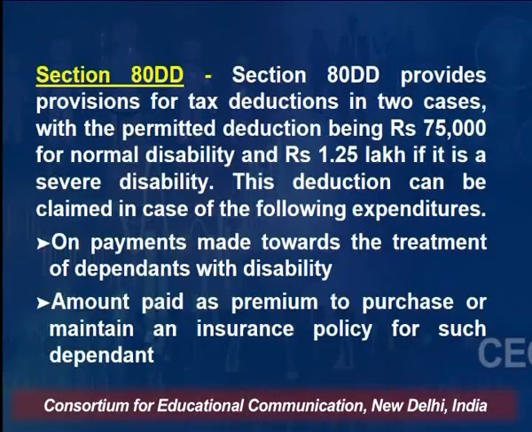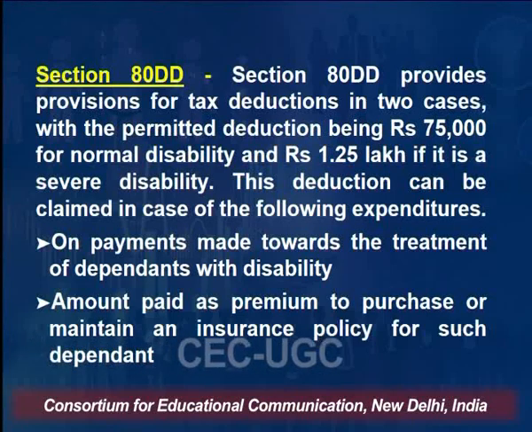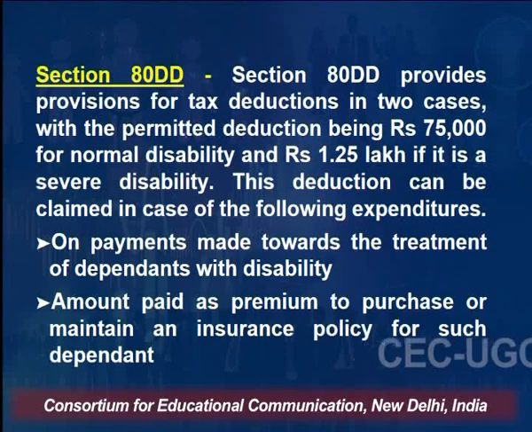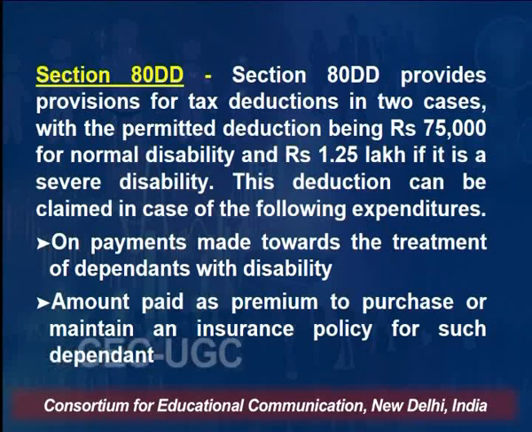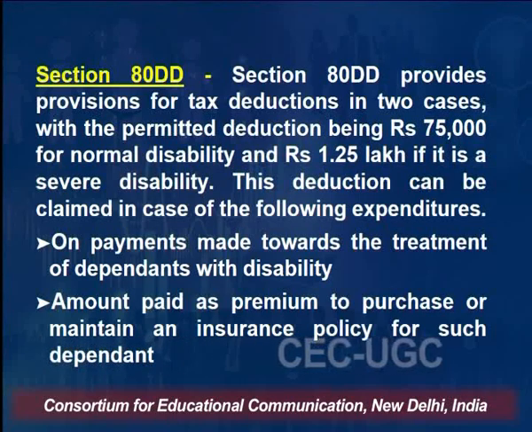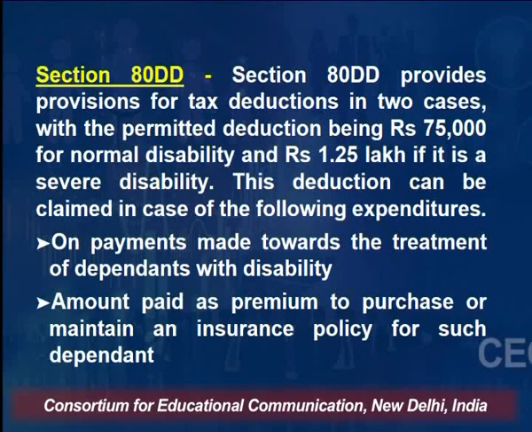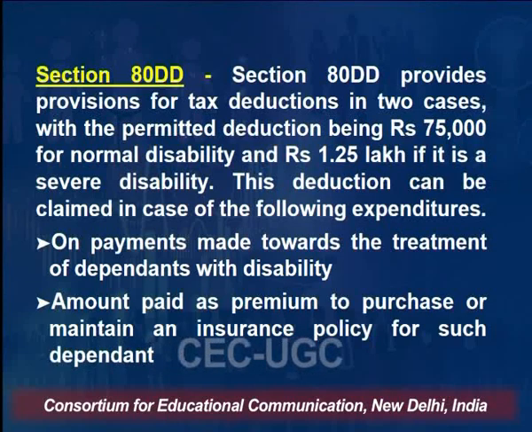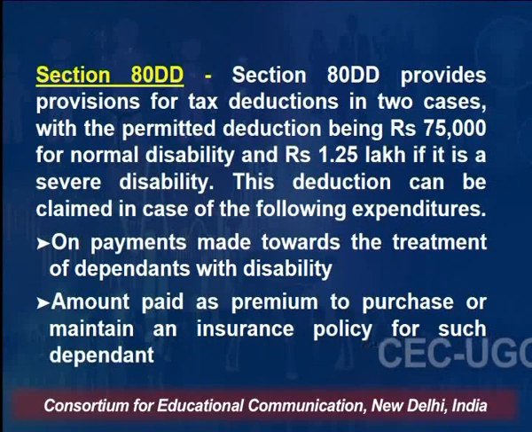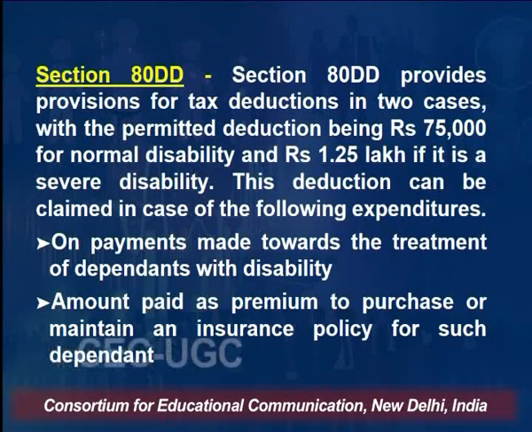Now coming to section 80DD. Section 80DD provides for tax deduction in two cases, with the permitted deduction being 75,000 rupees for normal disability and 1.25 lakh rupees for severe disability. What it means is, if a person has a dependent child who is disabled, for normal disability, say from 40% disability to 80% disability, the deduction allowed is 75,000 rupees.